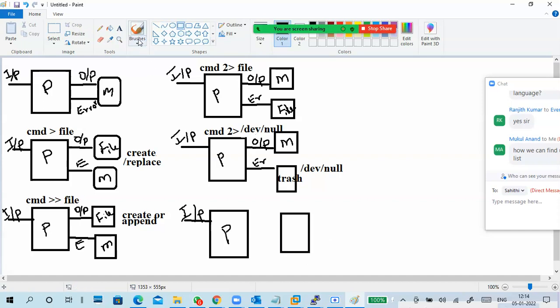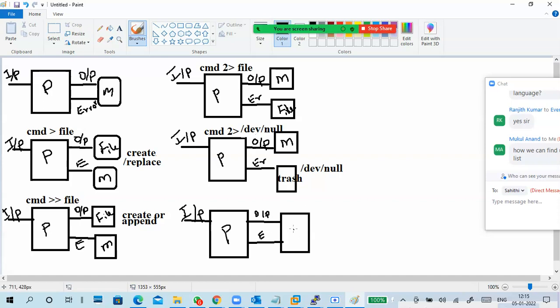Okay, this is the last one in this redirection, guys. I want to put my output and error both into the file. Earlier, only output into the file. Next, only error into the file.